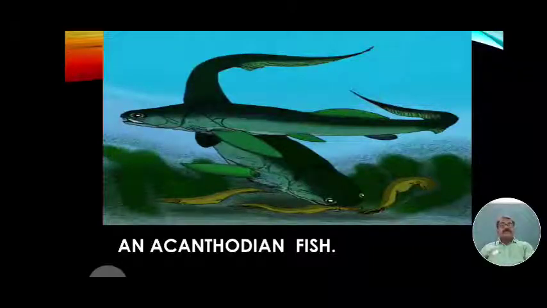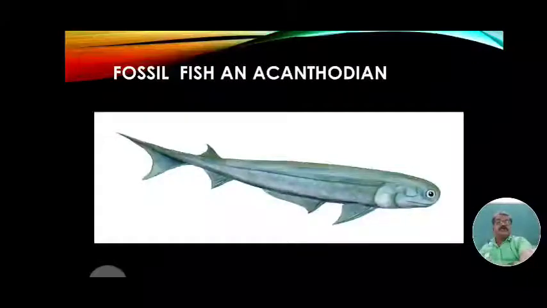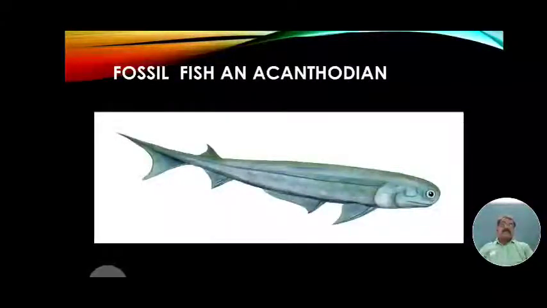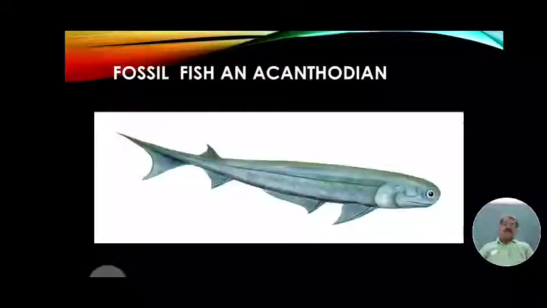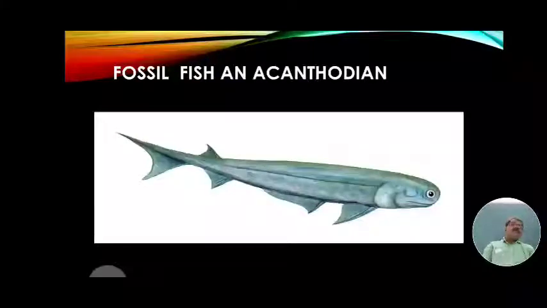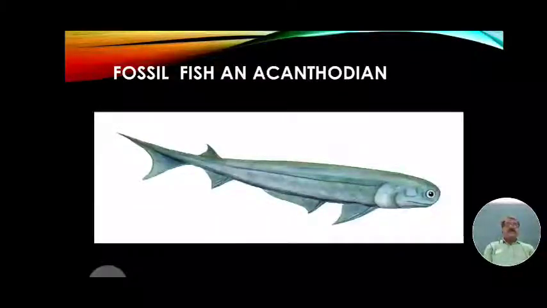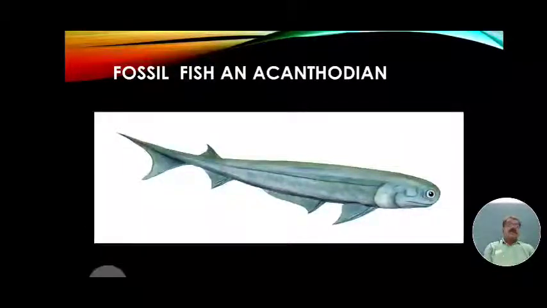That is the important fish. See, this is the acanthodian. Eyes are well developed. The mouth is anterior and large with well cutting teeth. Caudal fin is heterocercal, and between the pectoral and pelvic fins, spines are present, and these spines are used for offensive and defensive purposes. These fishes are extinct on earth today.